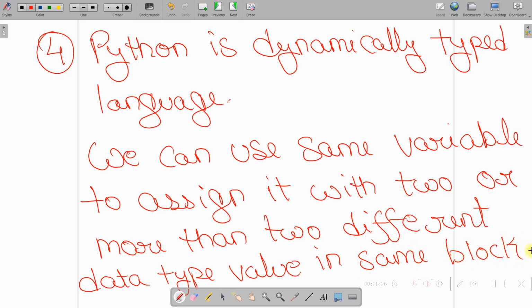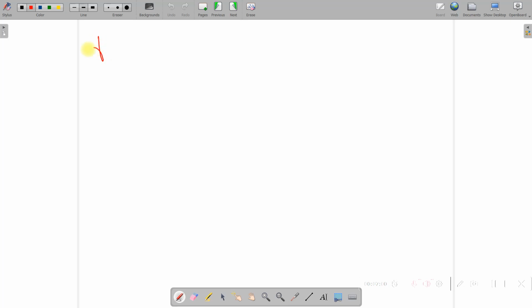Okay, so why we say Python is a dynamically typed language? Because an example of dynamically typed language is we can use a variable and we can assign this variable with two different data types values. So let's say initially we assign the variable with an integer value, and later on in the same block we can assign the same variable with a string type value. So when you run this code, Python will not give you any error. Okay, so let me show you one example here.